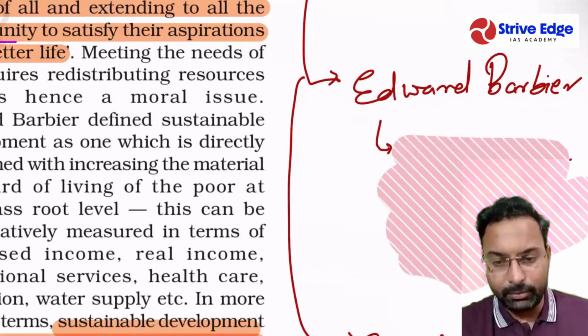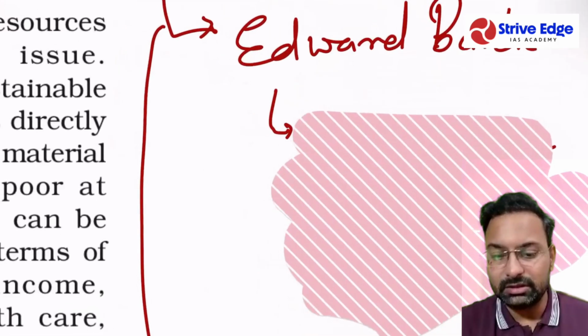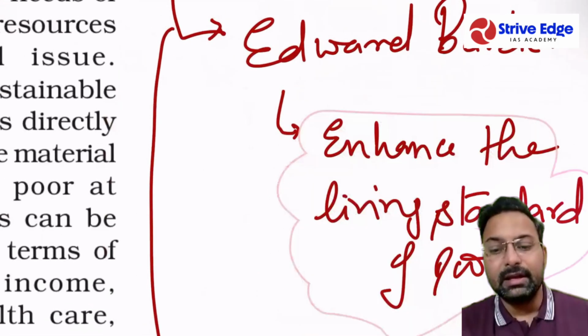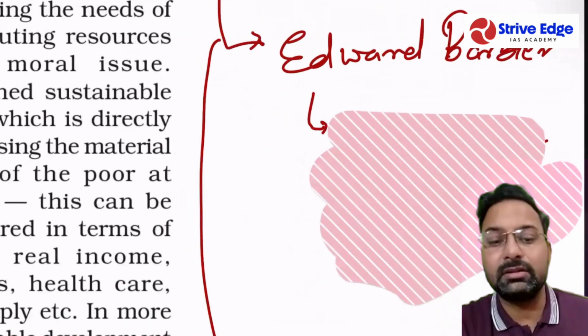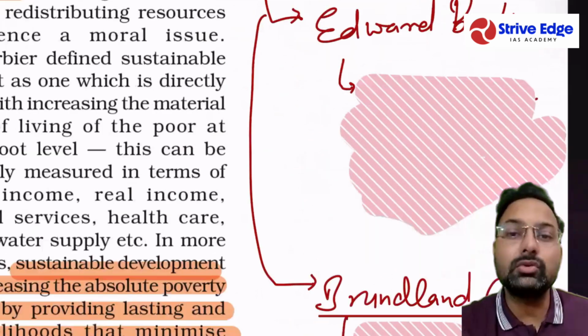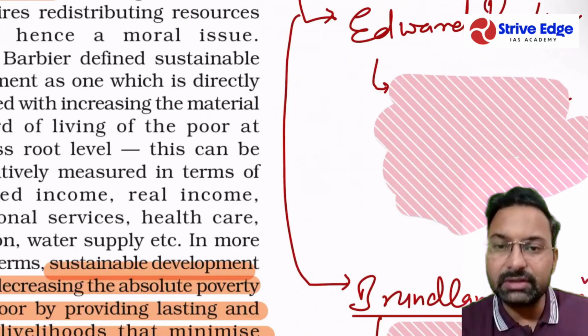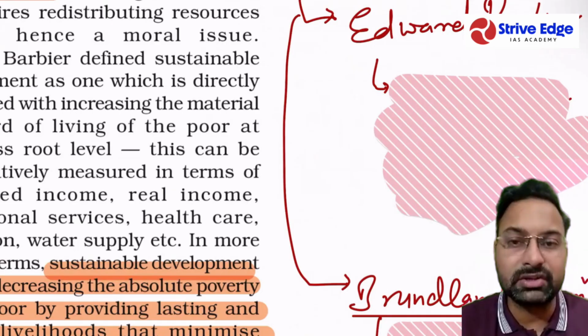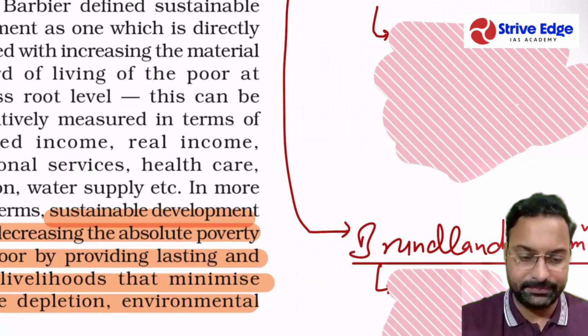Now one of the important persons was also there, Edward Barbier. What he said about sustainable development is enhancing the living standards of the poor. So according to him, the meaning of sustainable development is to enhance the living standard of the poor, right? In effect, it is also to reduce inequalities.